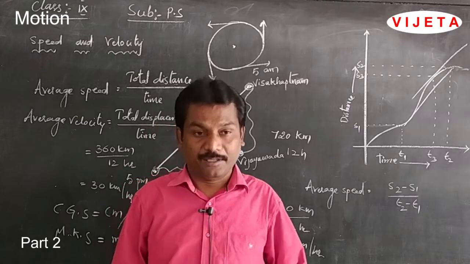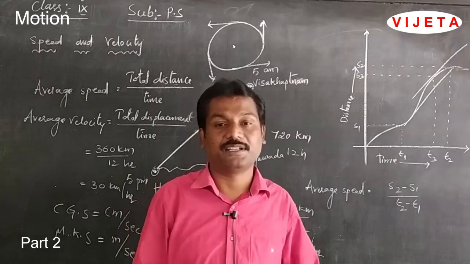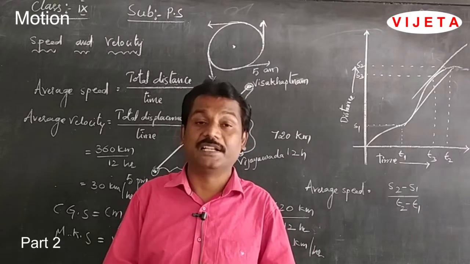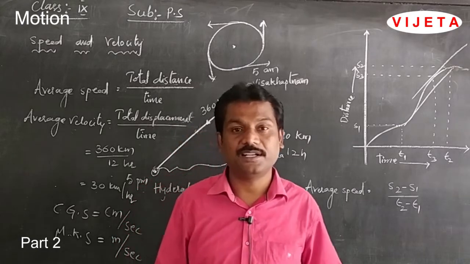We can see the persons who are running on a straight line track have velocity. The person who is running without any track has speed. So, this is about speed and velocity.